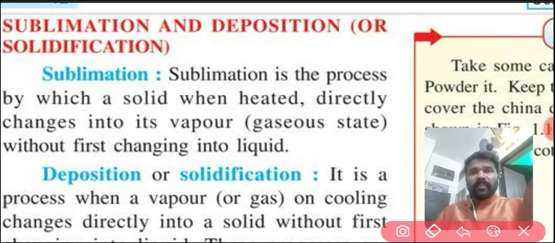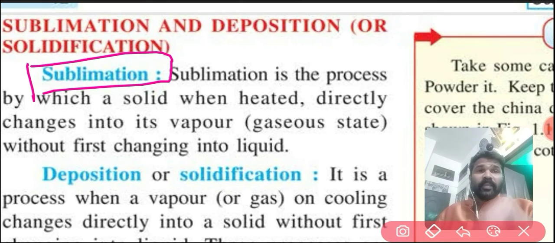Sublimation is the process by which a solid when heated directly changes into its vapor or gaseous state without first changing into liquid. The change of state from solid to gaseous state directly without melting is called sublimation.